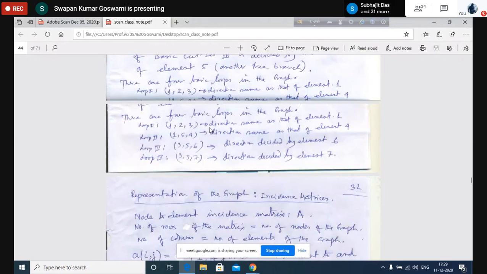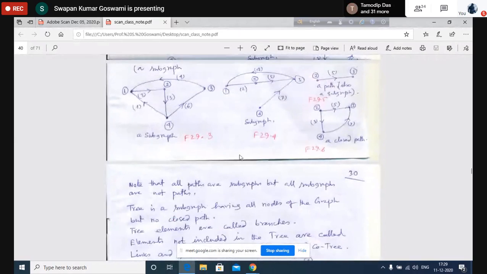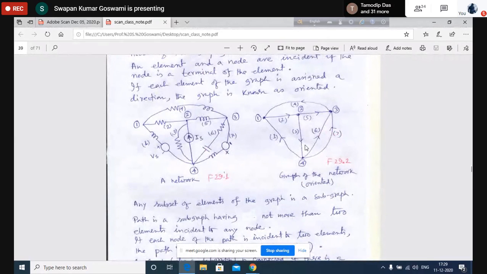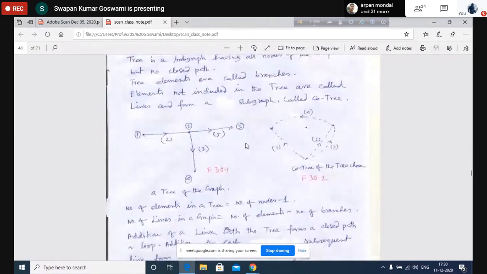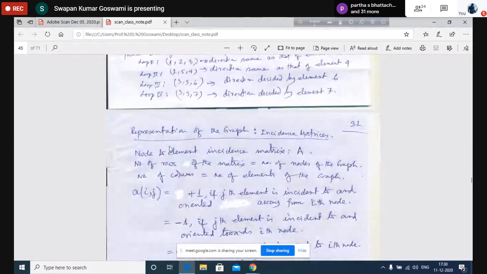So this graph is drawn here. With the help of the node to element incidence matrix, we shall represent this graph with a matrix. That is the essence of the node to element incidence matrix. How shall we form this matrix? It's very simple. We simply understand the process, and we will see that applying graph theory is very, very simple. Now, how to form this node to element incidence matrix?